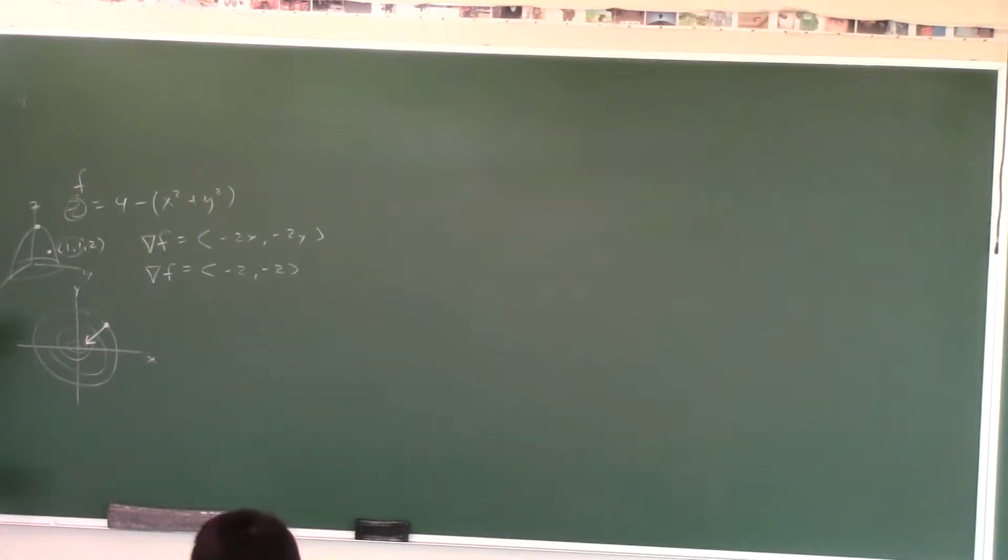No, the path is not going to be a straight line because it's a paraboloid. You're going to be going like this, like that. It's a curve, yeah. But that's the direction, and every time you change your position, you're going to have a different vector, yeah? So that would just be like the derivative, the gradient.